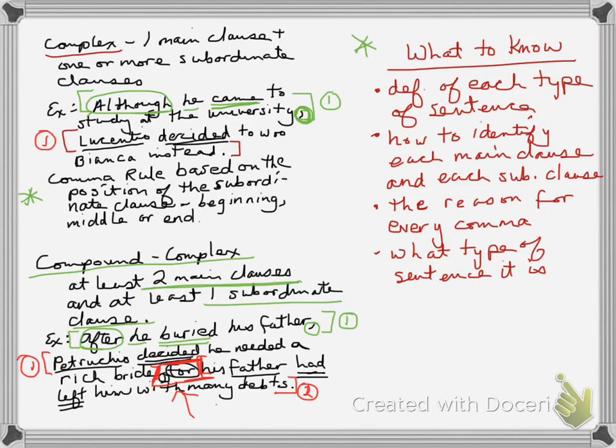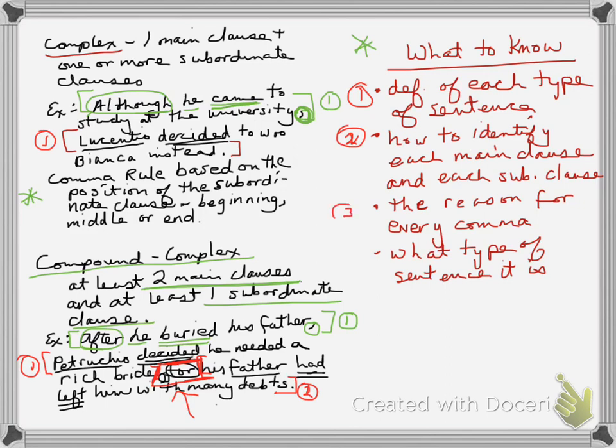So you notice now we're using two of the comma rules. One on how to join a dependent clause to an independent clause, and another one for how to join the two independent clauses together. Make sure all this makes good sense to you. What are you to know? Make sure you can define each type of sentence. Number one, all four of these sentences, define them in terms of clauses. 2, how to identify each main clause and each subordinate clause. I would want you to be able to bracket them and label them independent or dependent.